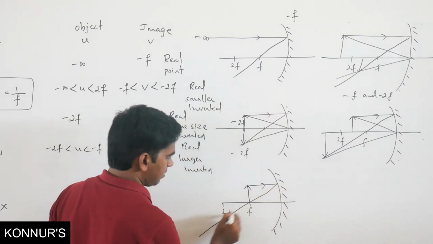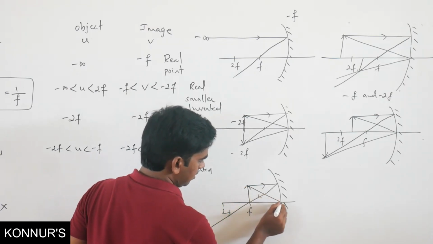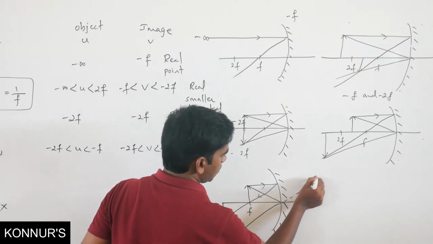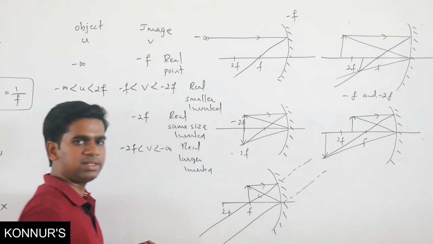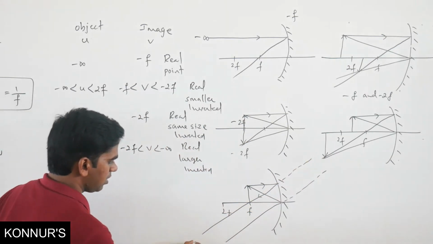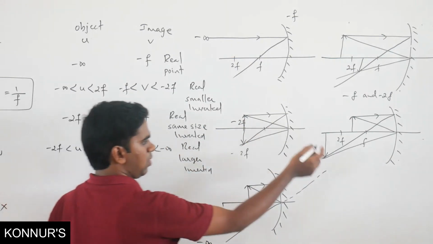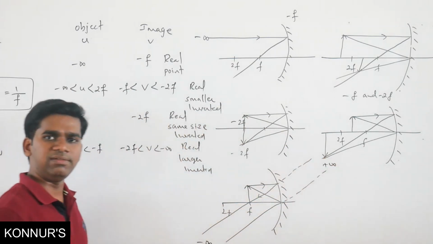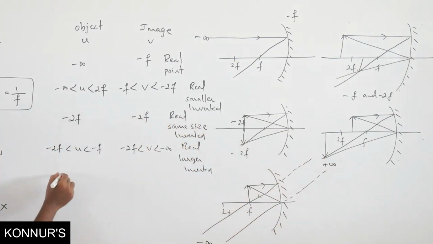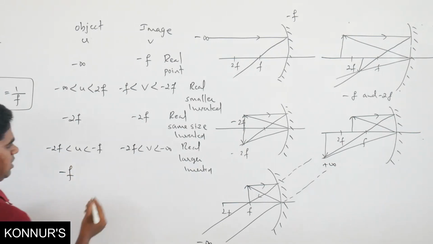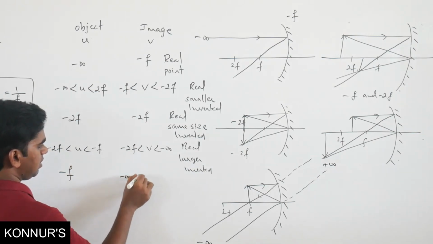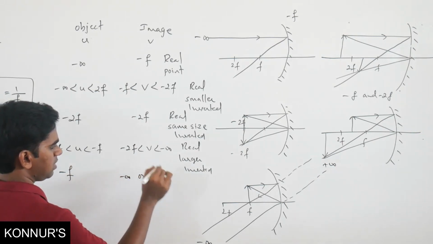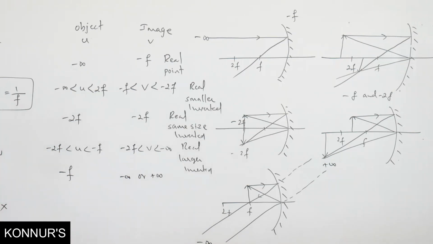So a ray of light will pass through here, and the ray will also pass through here. Where they will meet, we don't know. It may meet at negative infinity or at positive infinity. So if the object is at minus f, the image may be at minus infinity or plus infinity. This is very important to remember. It is required while plotting the graphs.